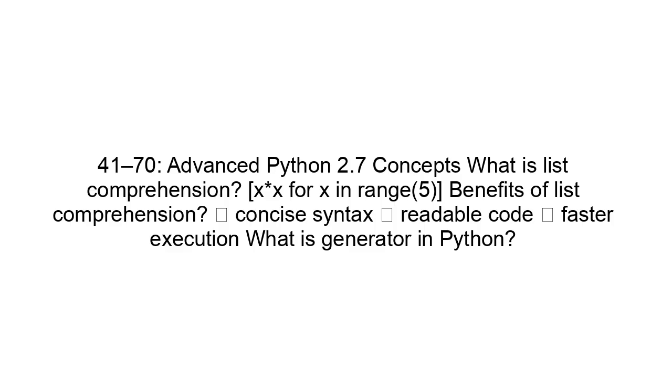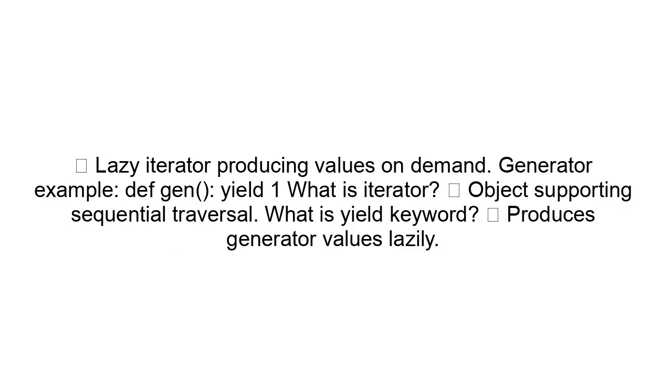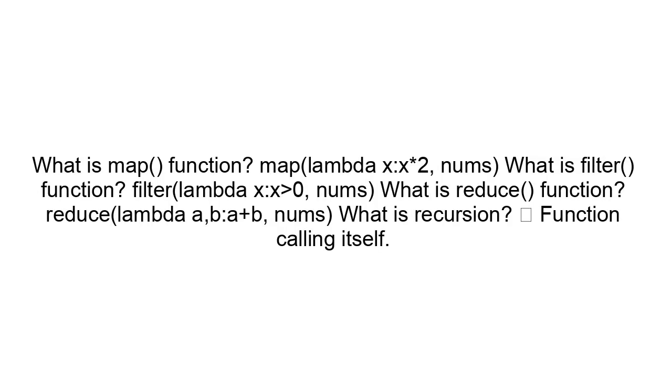Benefits of list comprehension? Concise syntax, readable code, faster execution. What is a generator in Python? A lazy iterator producing values on demand. Generator example: def gen(): yield 1. What is an iterator? An object supporting sequential traversal. What is the yield keyword? It produces generator values lazily. What is the map function? map(lambda x: x*2, nums). What is the filter function? filter(lambda x: x > 0, nums). What is the reduce function? reduce(lambda a, b: a + b, nums).